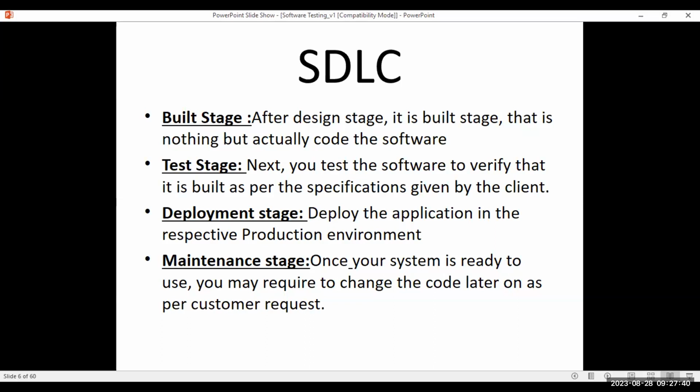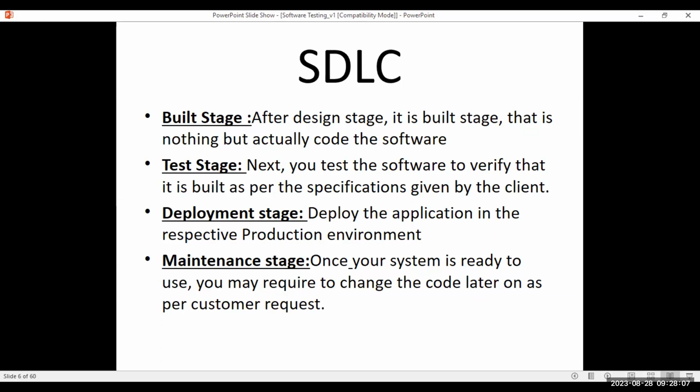So next functionality is I should receive a message when the funds are debited from my account. I should receive a message saying so much amount is debited from my account. Just remember these two functionalities for now. We'll discuss later. So these two functionalities we developed, deployed into production environment.